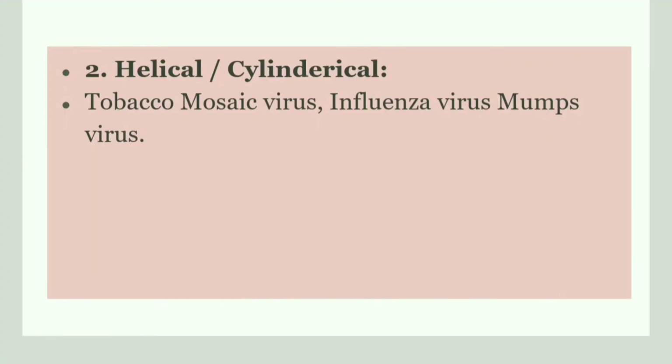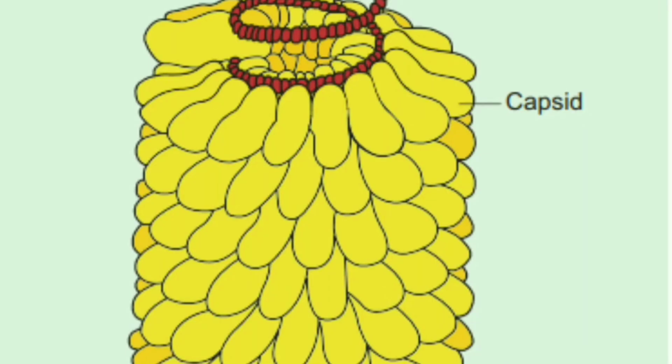Now let us look at the examples of helical viruses. They are tobacco mosaic virus, influenza virus, and mumps virus. This is a tobacco mosaic virus, which is an example of a helical virus.